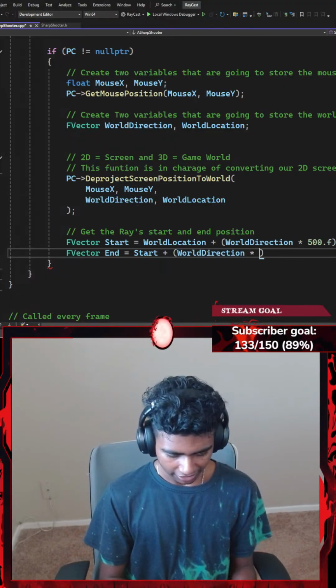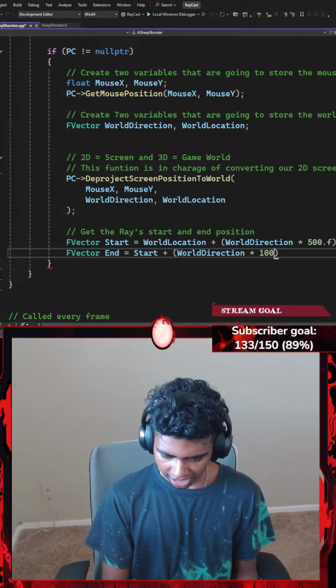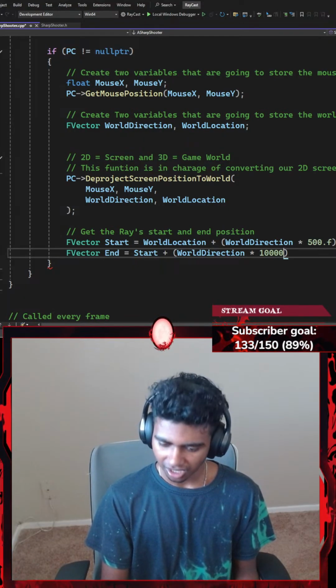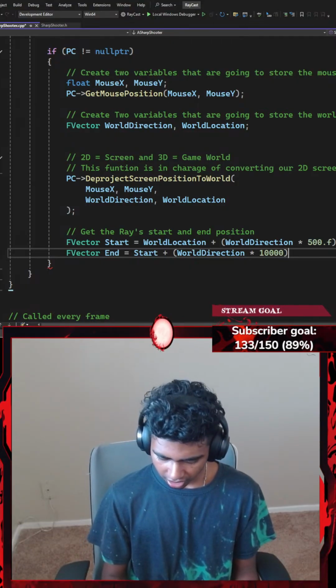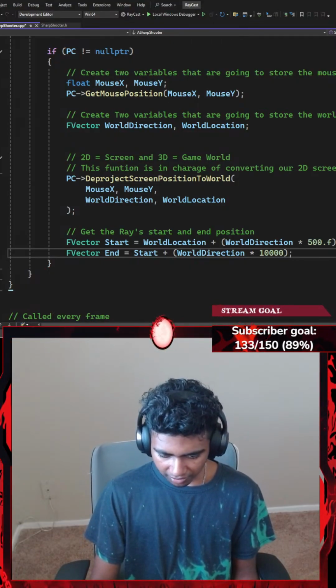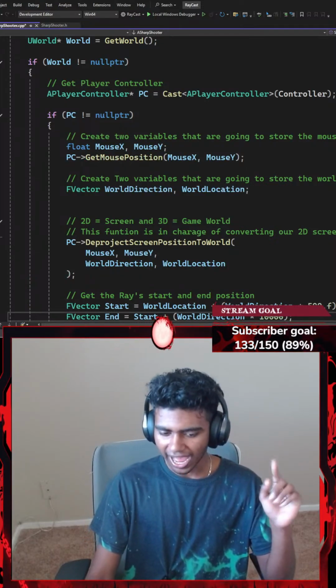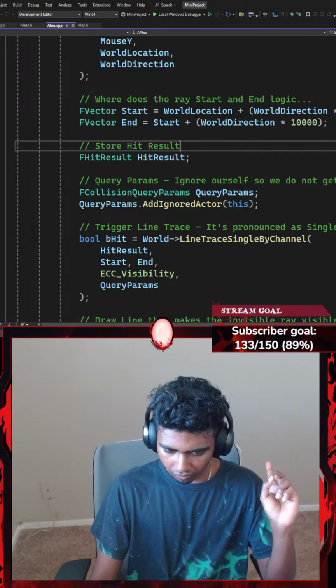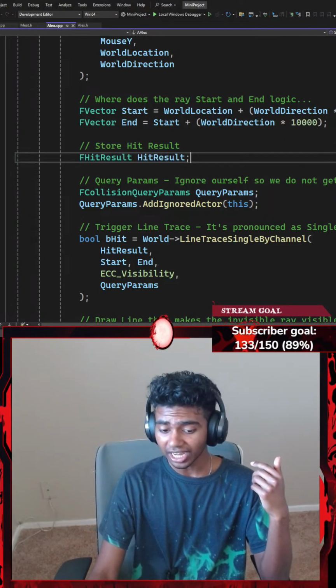Okay, I'm going to multiply this by 10,000. Should I go with 100,000? I think 10,000 is good. Okay, and then let's end that with a semicolon. And I think we're halfway done with our function. Let's keep going. So, next up, I've got to go ahead and get a hit result.